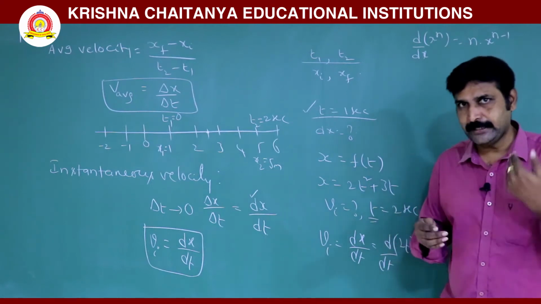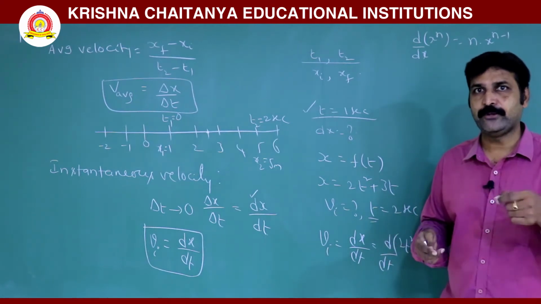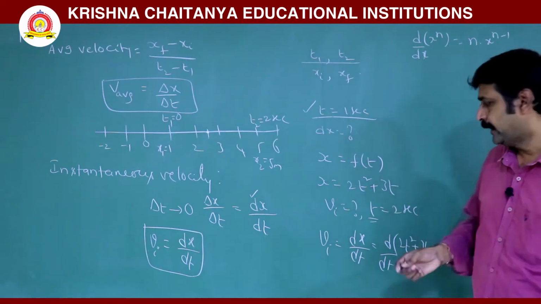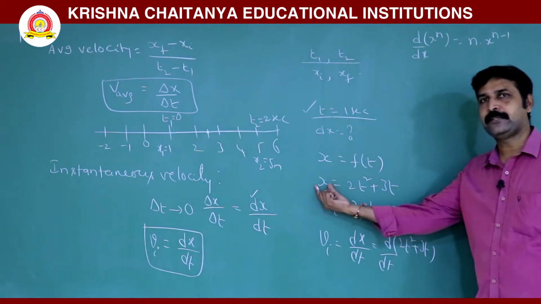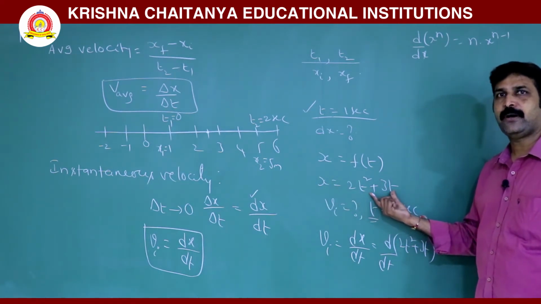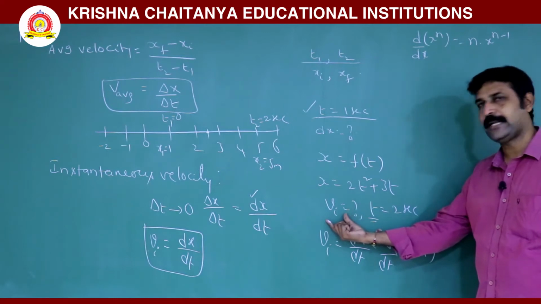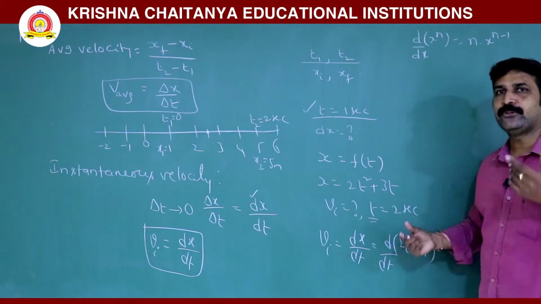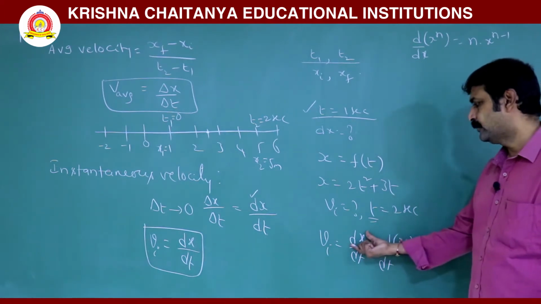So when we are going for differentiation, that is the important thing. When position depends on time and you are asked to find instantaneous velocity at a particular instant only, then you have to go for small values.